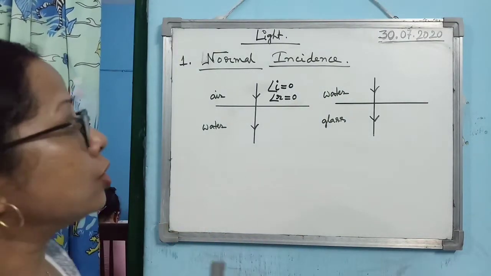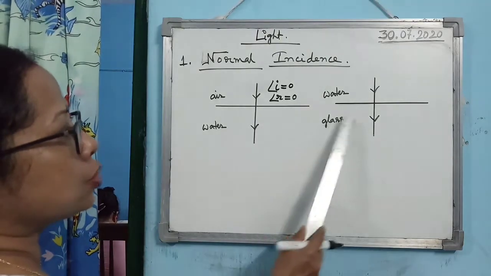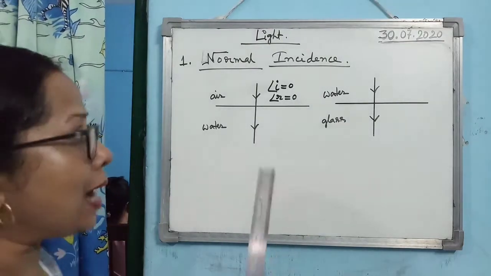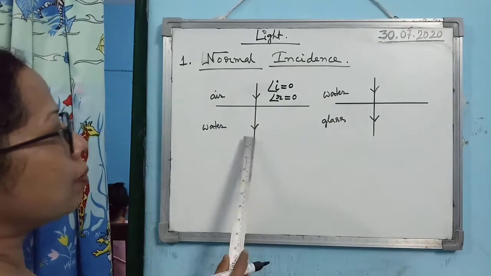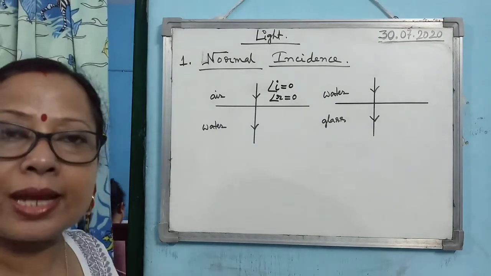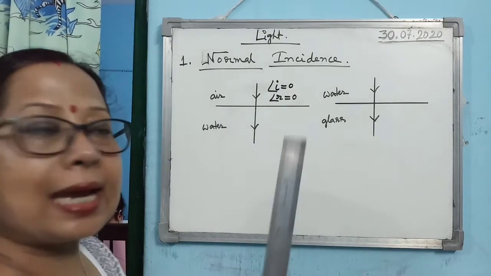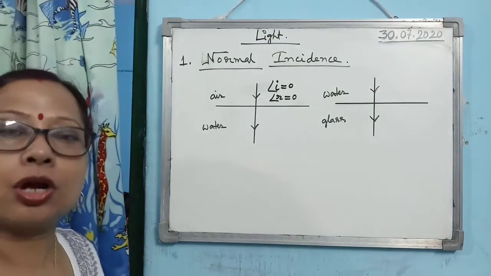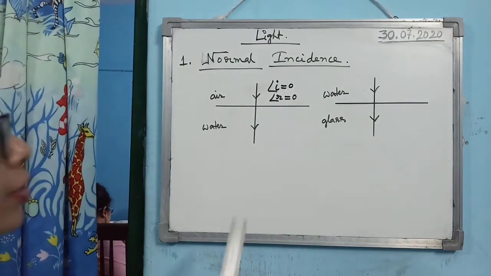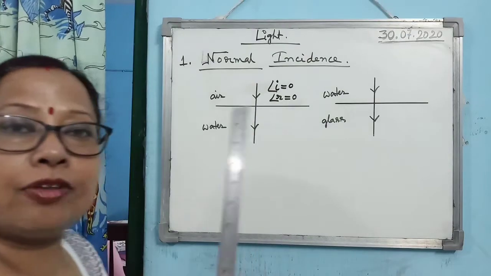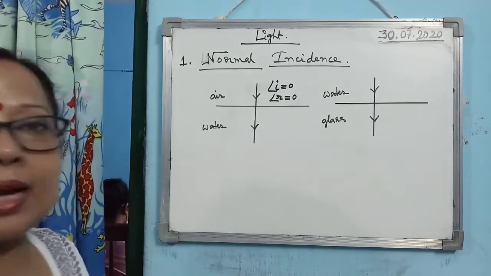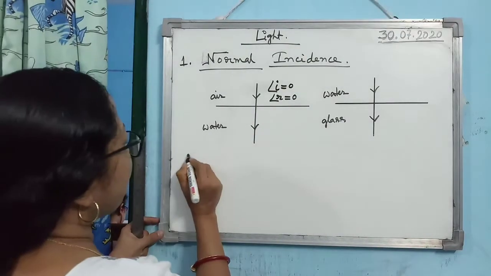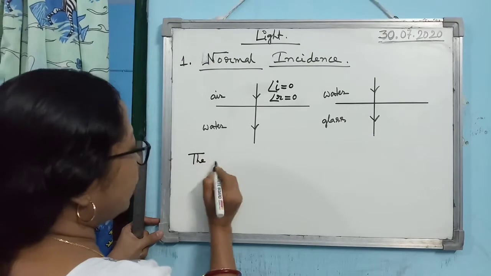Is that clear? So for normal incidence, these two diagrams you must practice, and you must remember, for normal incidence, what is the angle of incidence? 0. What is the angle of refraction? That is also 0. It means the light ray does not suffer refraction for normal incidence. This is the point you must note down also.